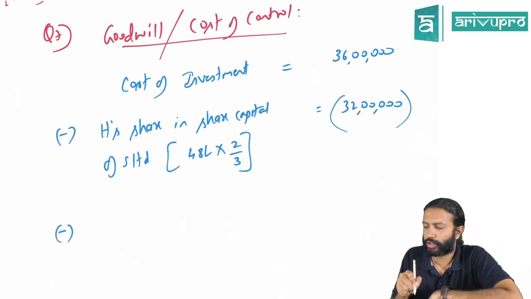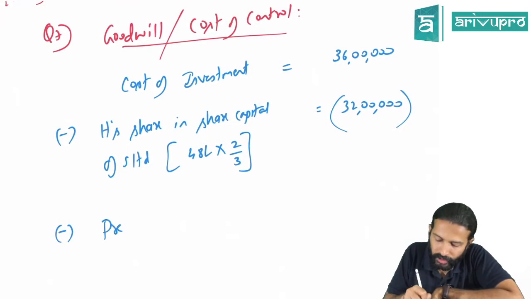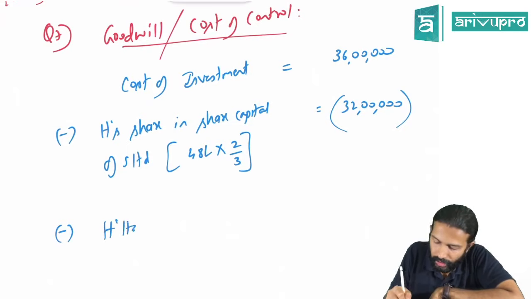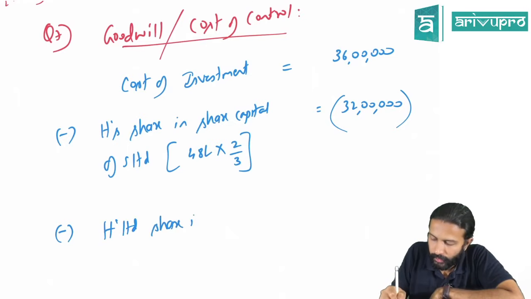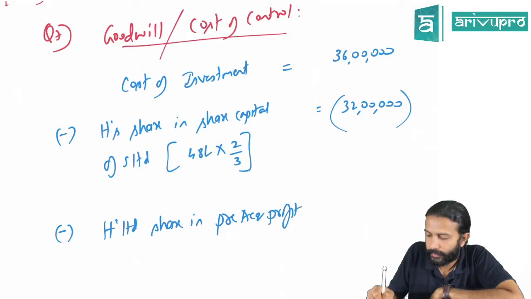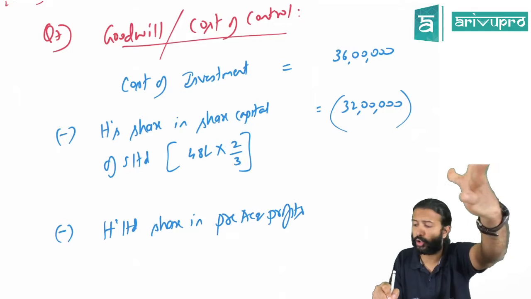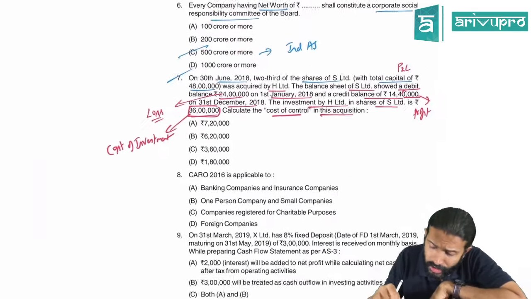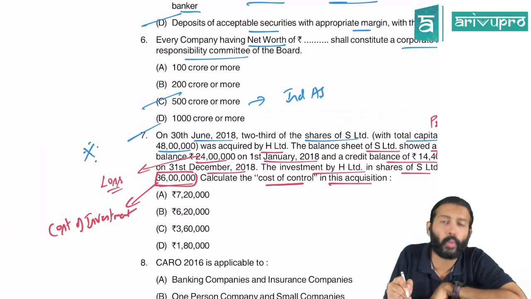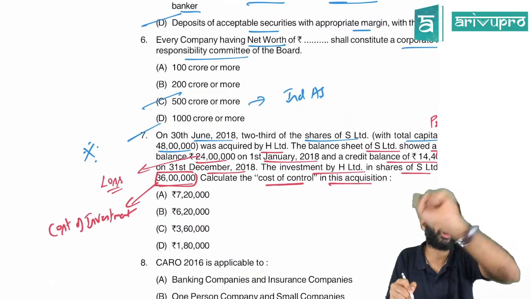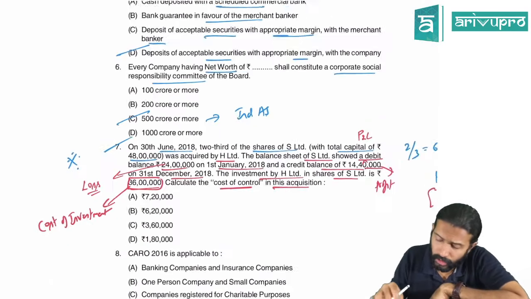From this, we also deduct pre-acquisition profit, meaning H Limited's share in pre-acquisition profits. If it is profit, you will deduct. You know why this question is important? I would mark this question as important. Why? Because there is one new concept that they are testing. What is that new concept?